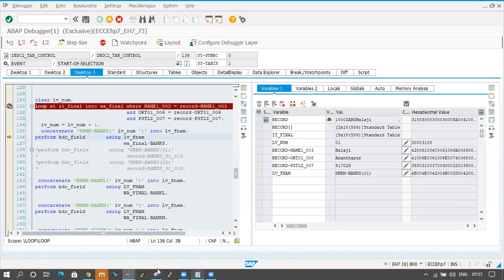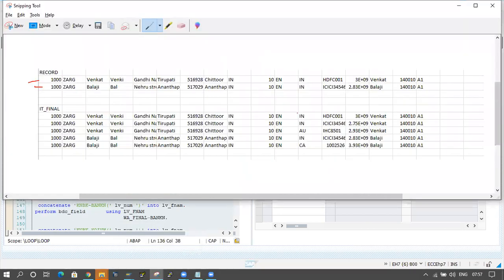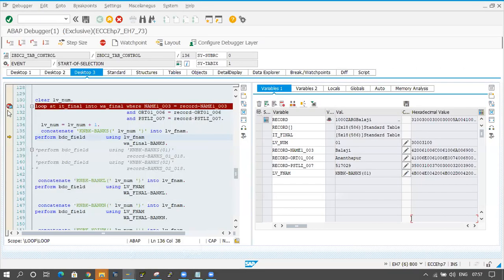Where is the screenshot? These values I have to take. This is Balaji, right? I have to take these things. So for this record I have to take these things. Fine, now click on F5 button.